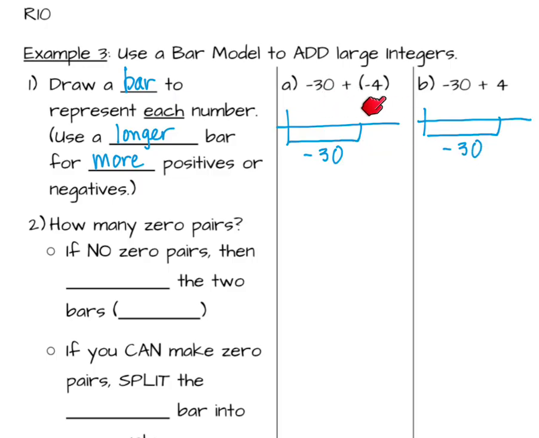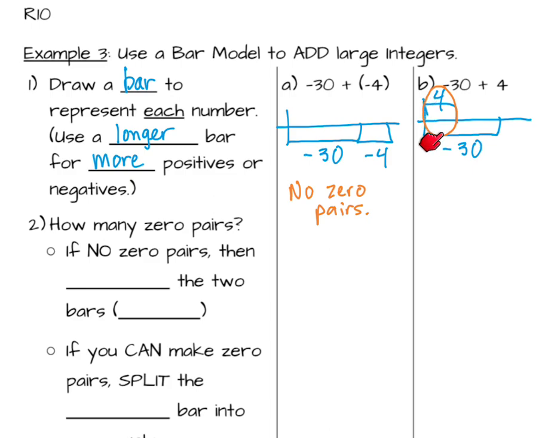Now in this case, I'm adding 4 more negatives, so I'm going to draw them below the bar right next to the bar for the negative 30. But in this case, I'm adding a positive 4, so I'm going to draw my bar above. And once again, notice I'm labeling all my bars on the outside, either below or above. Okay, next question is how many zero pairs? So there's no zero pairs in this case because there's no positives. But I can make 4 zero pairs in this case. I'm going to use all 4 positives.